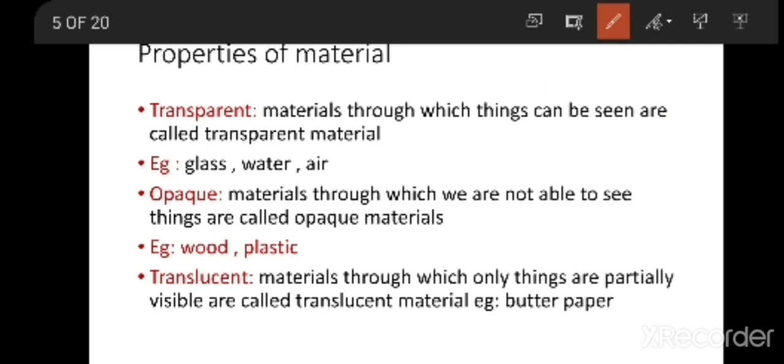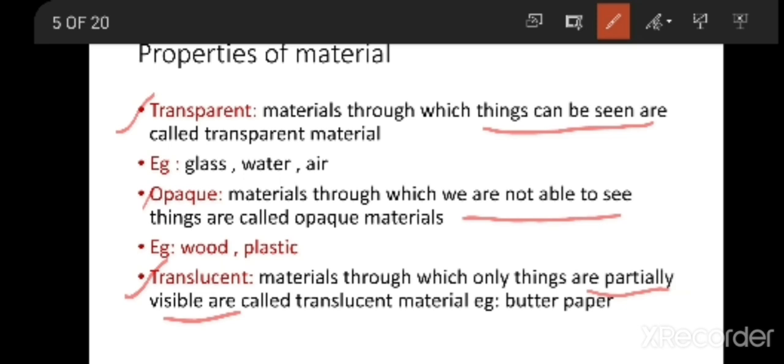So here, if you see, there are three properties of a material. One is transparent material. The materials through which things can be seen are called transparent material, for example, glass, water and air. Next we have opaque. The materials through which we are not able to see things are called opaque materials. Third one, translucent. Materials through which things are only partially visible are called translucent material.